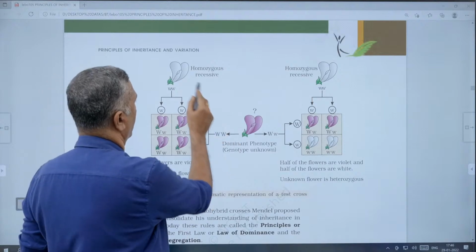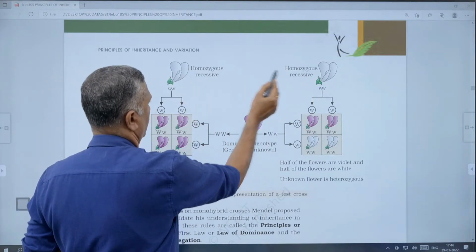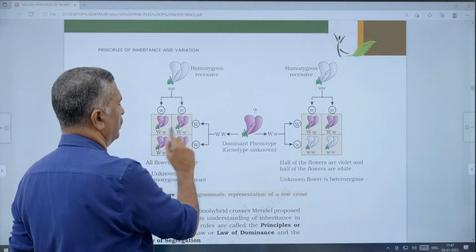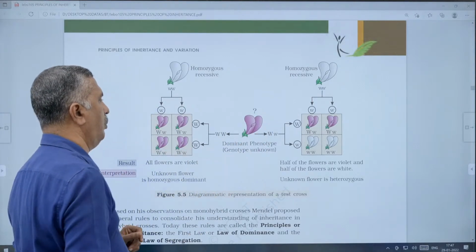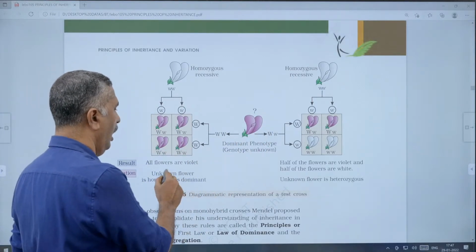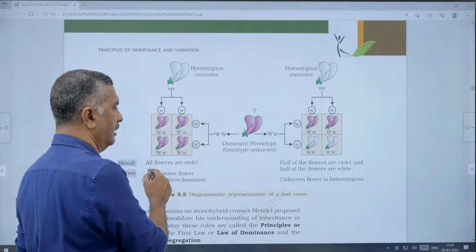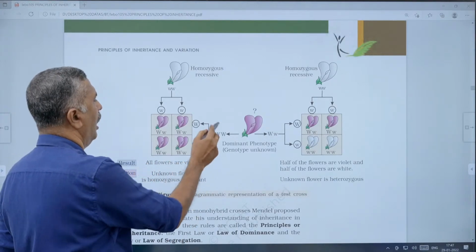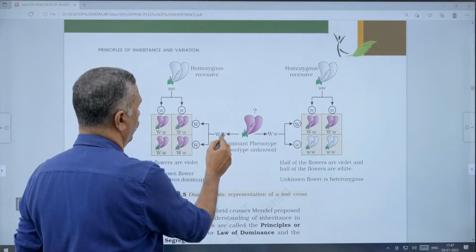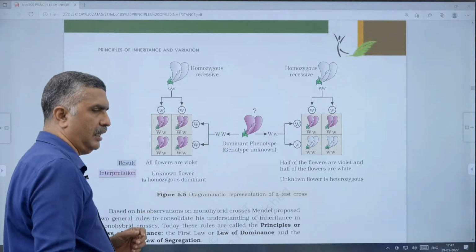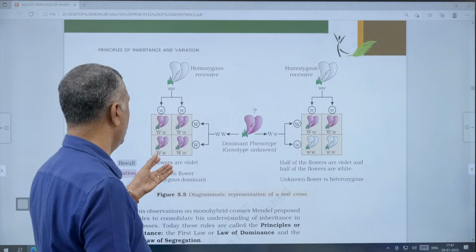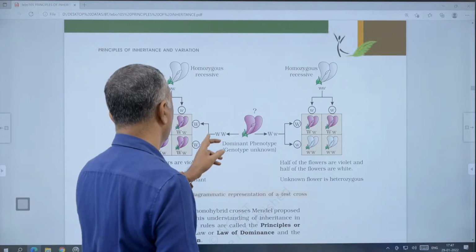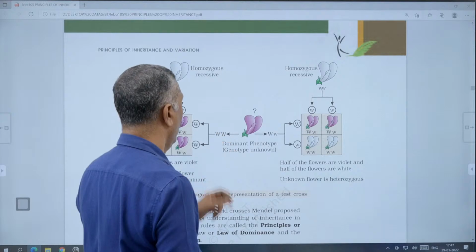Then it is crossed back with the recessive parent, homozygous recessive, small w. What is the result? After obtaining the result, analyze it. If all the flowers are violet, then the unknown flower is homozygous dominant, that is capital W.